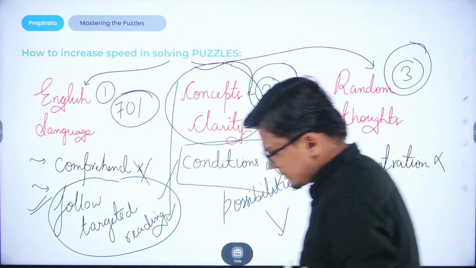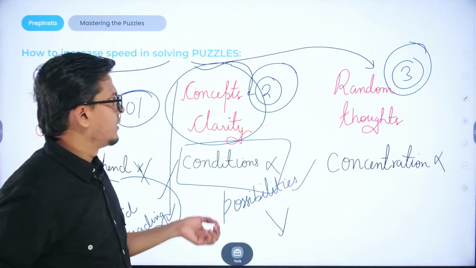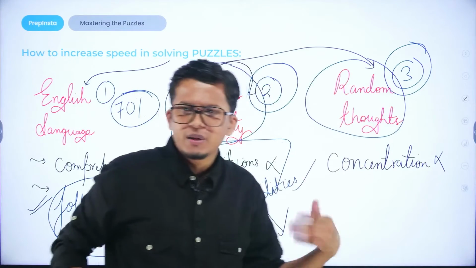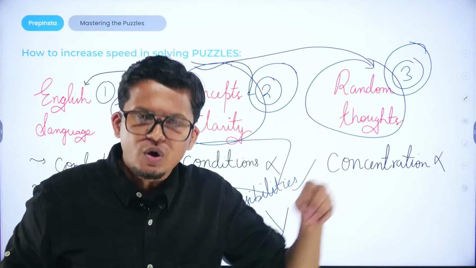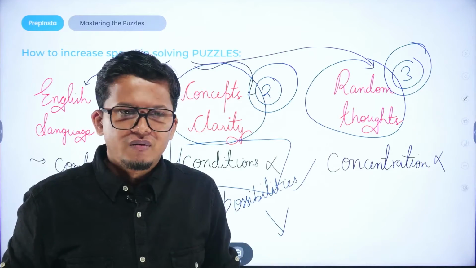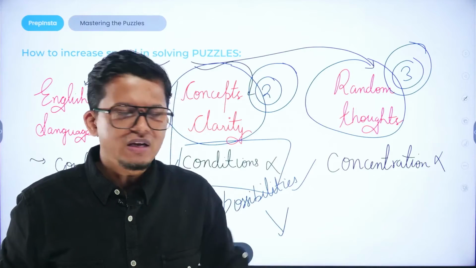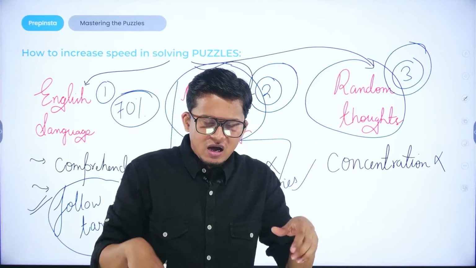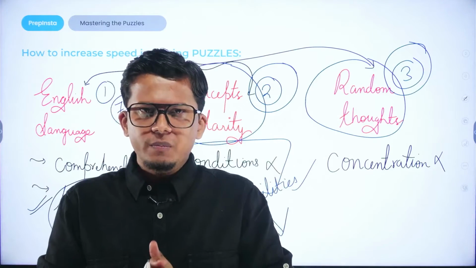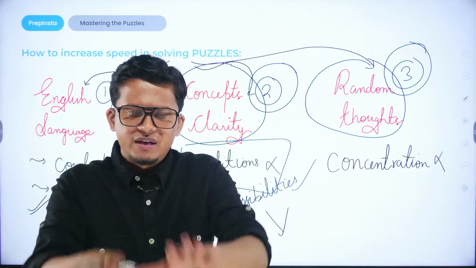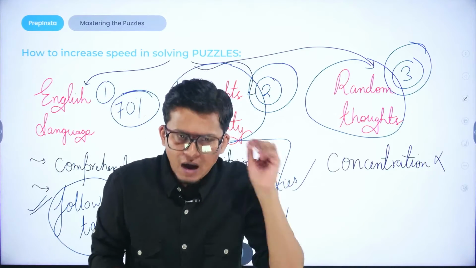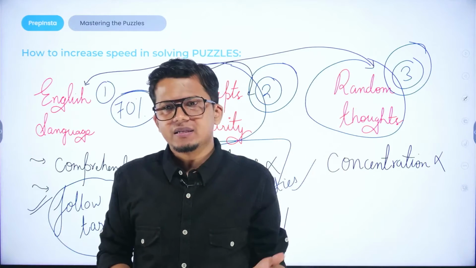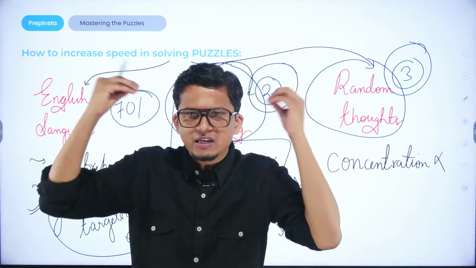Third reason why students fail to approach the puzzle in a given time is random thoughts. ठीक है, ऐसा होता है ना कई बार कि हमें puzzles मिलती है तो random thoughts start coming into your mind. We lose our concentration, we lose our memorization. बार बार random thoughts आने की वजह से क्या होता है, अभी I am sitting in the examination room, I have been given a question in the assessment, but वहाँ पे ना जाके मन में बहुत irregular thoughts आ रहे हैं other than the studies, or different thoughts are penetrating into our head.